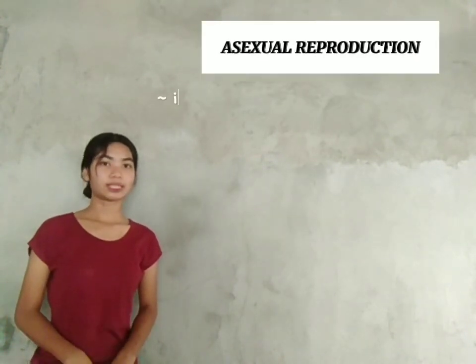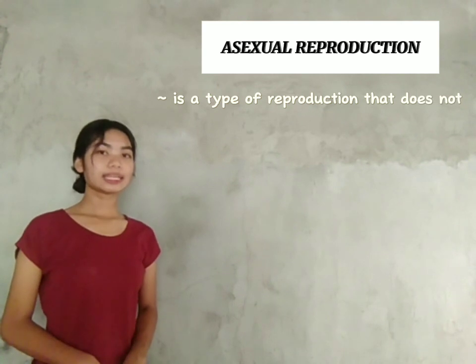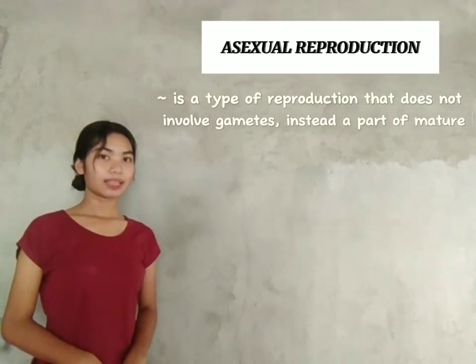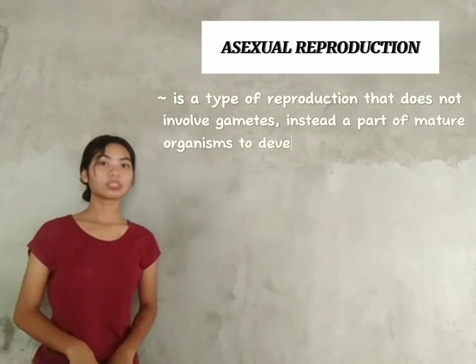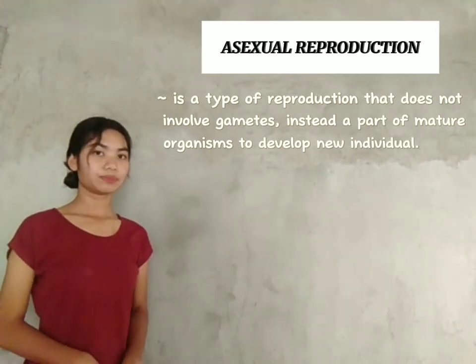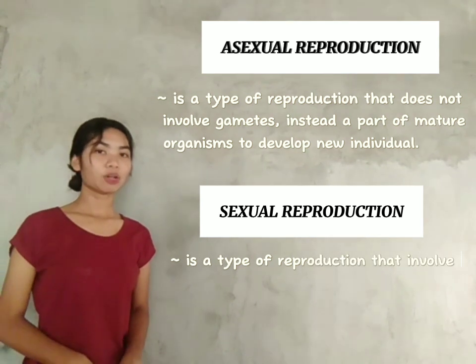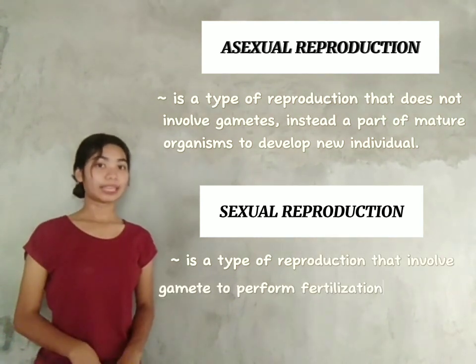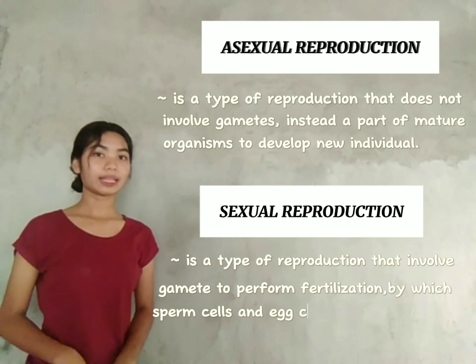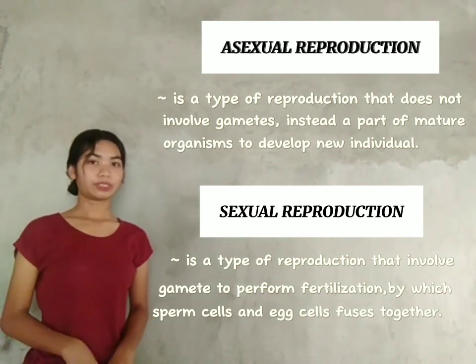Asexual reproduction is a type of reproduction that does not involve gametes. Instead, a part of a matured organism develops into a new individual. Sexual reproduction is a type of reproduction that involves gametes to perform fertilization, by which a sperm cell and egg cell fuse together.